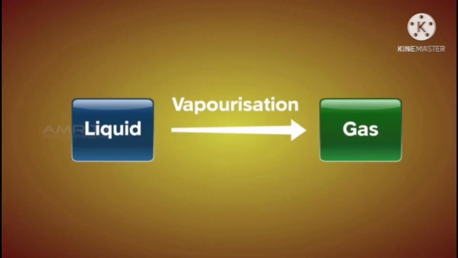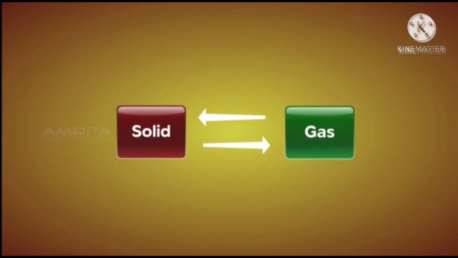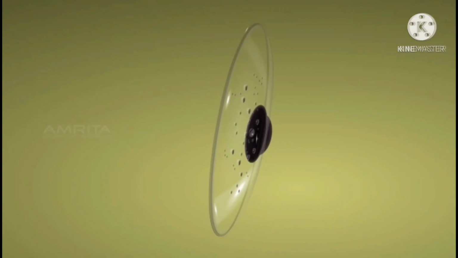Next one, vaporization or boiling. In this process, a liquid on heating changes to vapor state. This fixed point is called the boiling point. Example, conversion of water into steam is vaporization. The boiling point of water is 100 degrees centigrade and the melting point of ice is 0 degrees centigrade.